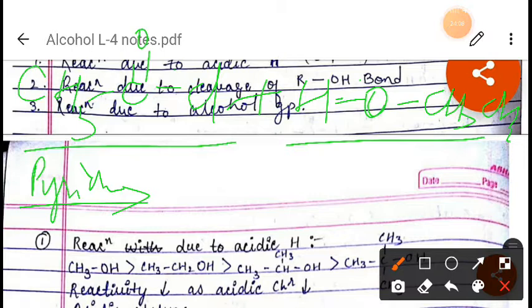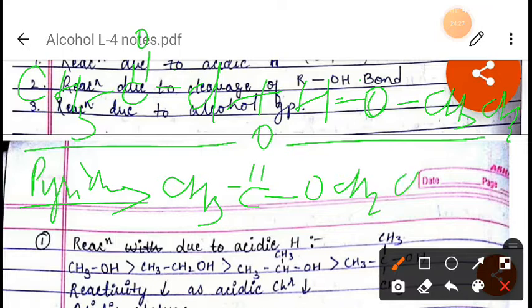It will form ethyl ethanoate, which will be CH3 carbon double bond oxygen here, and after that this one O CH2 CH3, and plus HCl will come out from here.